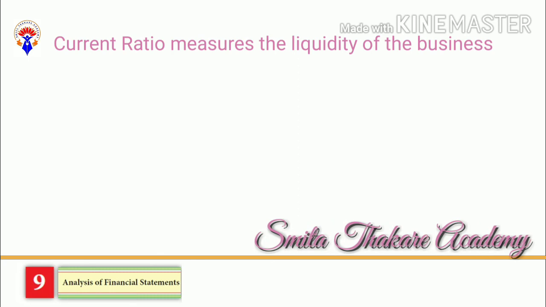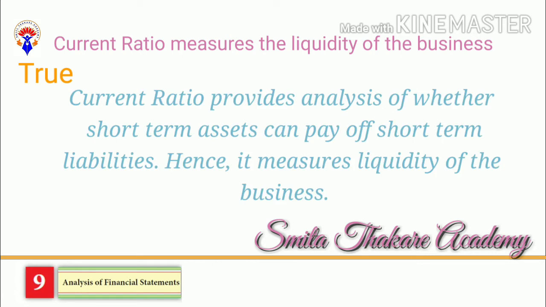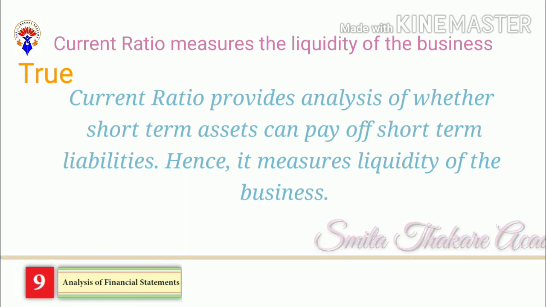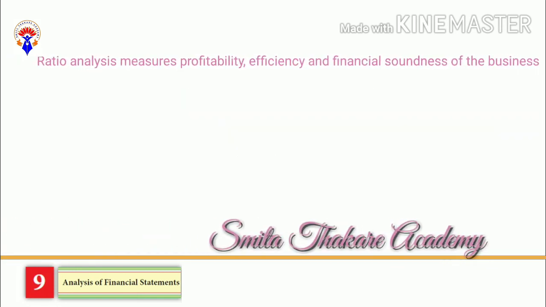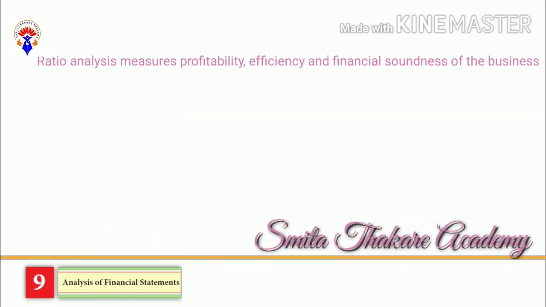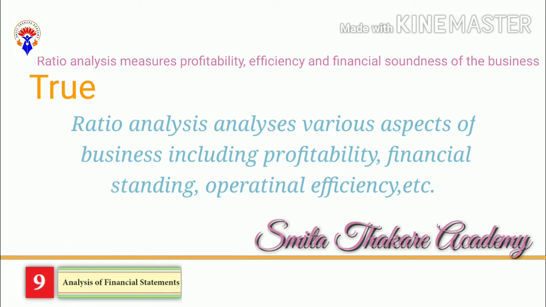Current ratio measures the liquidity of the business. True. Current ratio provides the analysis of whether the short-term assets can pay off short-term liabilities and hence it measures the liquidity of the business. Ratio analysis measures the profitability, efficiency, financial soundness of the business. True. Ratio analysis analyzes various aspects of the business including profitability, financial standing, operational efficiency, etc.